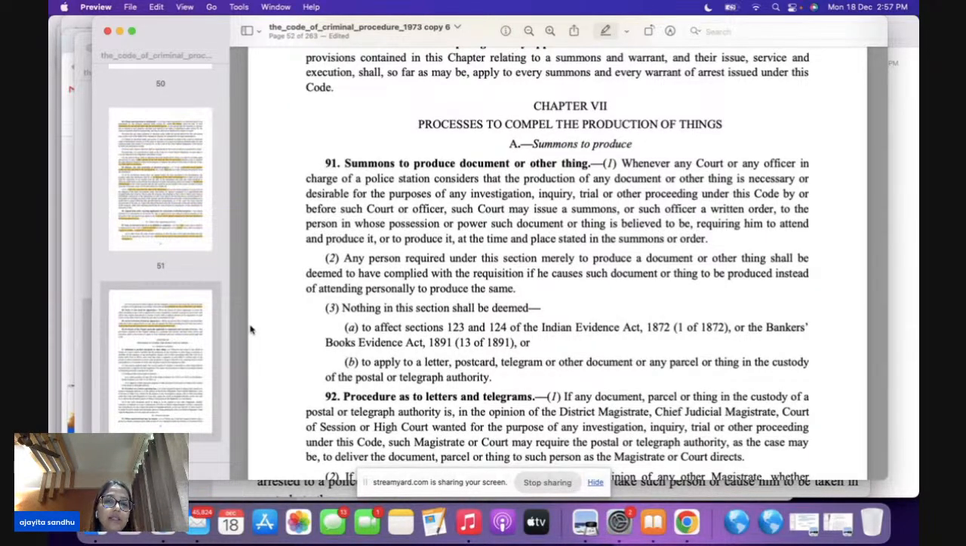So far we discussed summons which are issued to an accused, and summons which are issued to a witness also under section 69 by registered post. Now we are talking about summons that are being issued to produce a document or a thing.